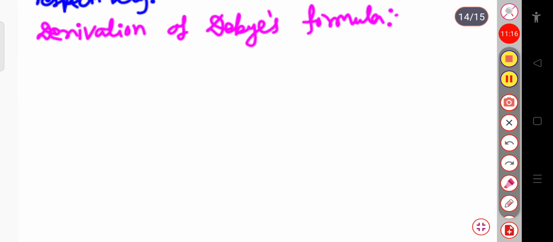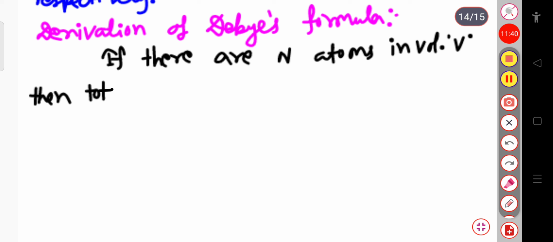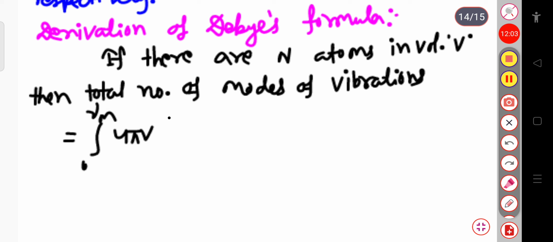If there are n atoms in volume V, then the total number of modes of vibration can be written as the integration from 0 to the upper limit, that is nu m, the maximum limit, of 4 pi V whole into 1 by CL cube plus 2 by CT cube whole into nu square d nu.